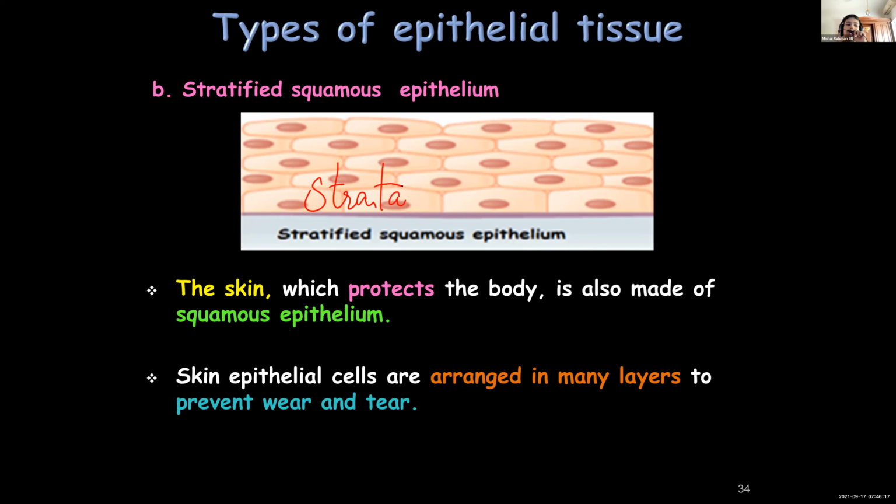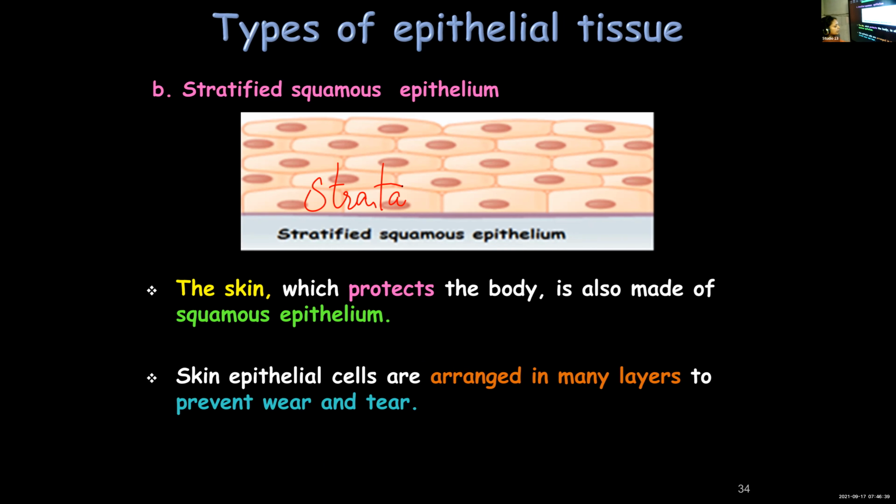This slide is about stratified squamous epithelium. The last slide was of simple squamous epithelium. In this one, it is stratified because many strata or many layers of cells are present.